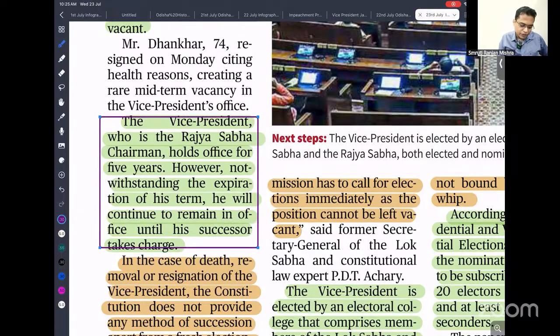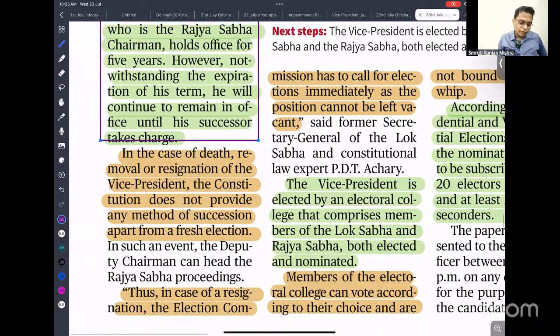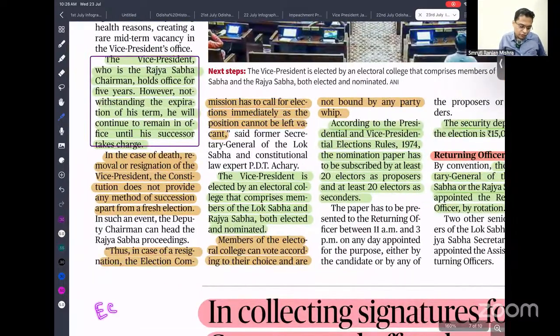So next important news is: in case of death, removal, or resignation of the vice president, the Constitution does not provide any method of succession apart from election. So in case of death or resignation, there would be an election to fill this vacancy. So thus, in case of resignation, the Election Commission has to call for an election immediately as the position cannot be left vacant. So that means it is the Election Commission which conducts elections to the state legislative assemblies, Parliament, and the president and vice president.